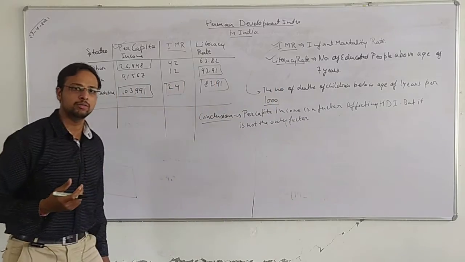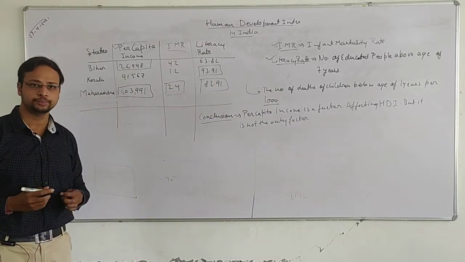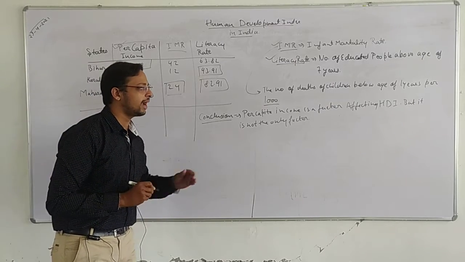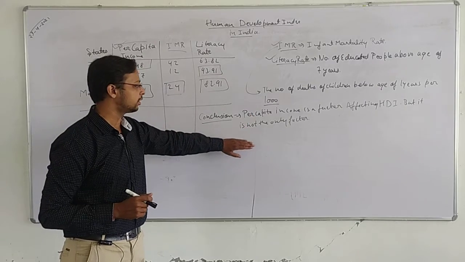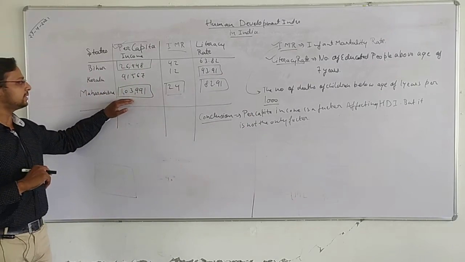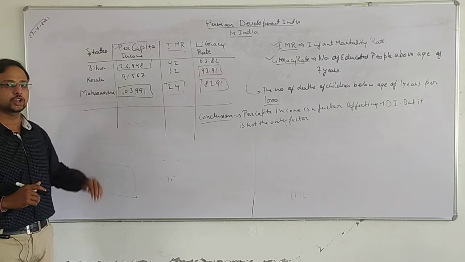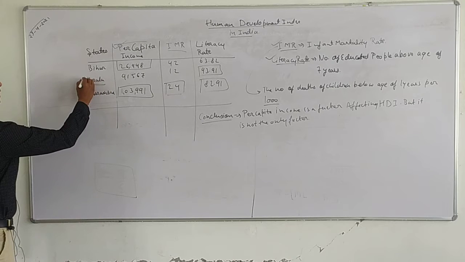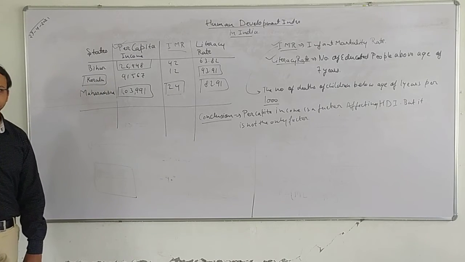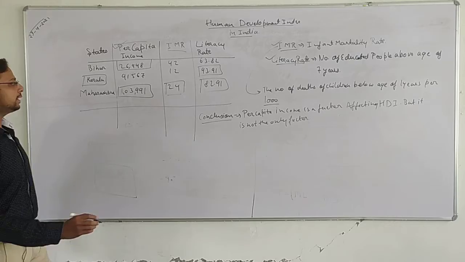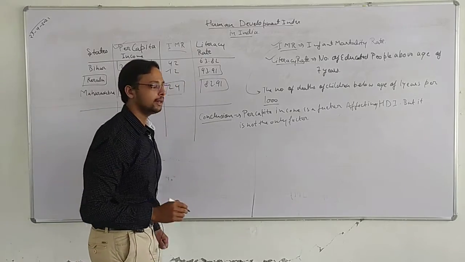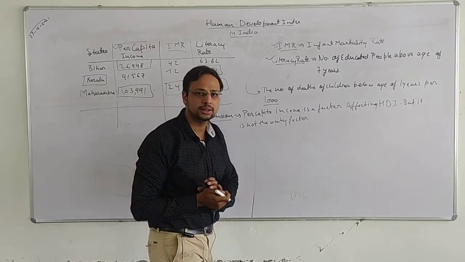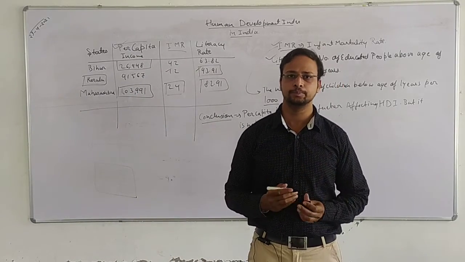I am repeating what I said in the previous video: per capita income is highest in Maharashtra, but the HDI ranking of Kerala is higher than that of Maharashtra, because Kerala has a lower infant mortality rate and a higher literacy rate, and they balance it out.